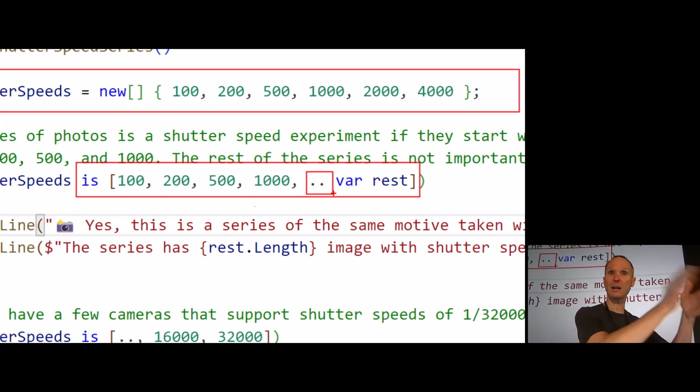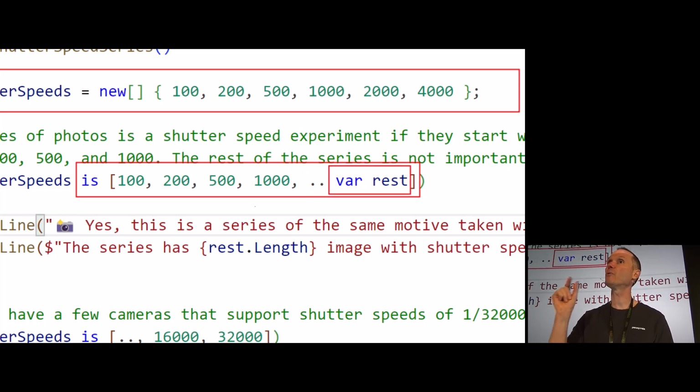You cannot say something, then .., then something, then .., then something. That doesn't work. You can only use one dot dot operator inside of a list pattern. And lastly, what you can do is you can assign certain parts of the list to variables. So here we use the var pattern to assign the rest of the shutter speeds to this variable.